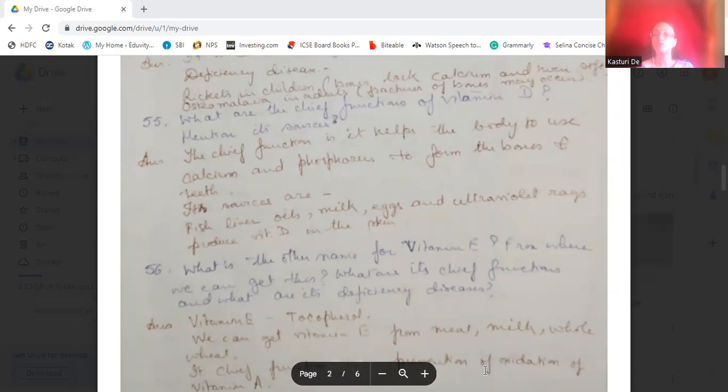Sources are fish liver oil, milk, eggs, and the main important thing is the ultraviolet rays from the sun, which produce vitamin D in the skin. Inside our body only it produces.